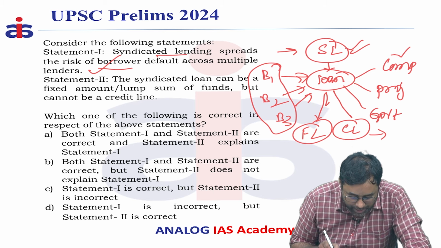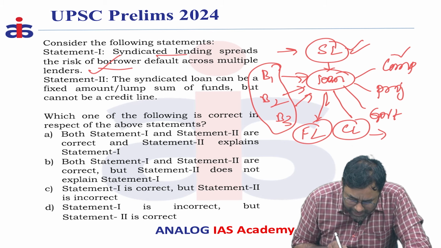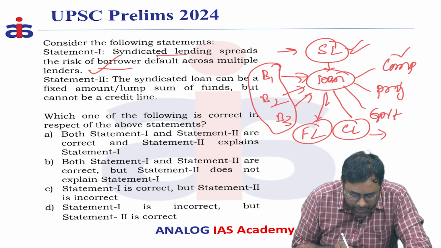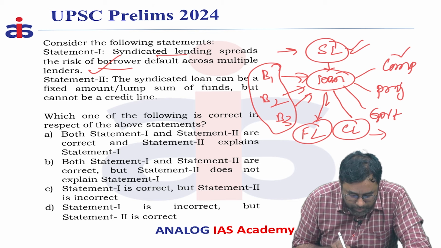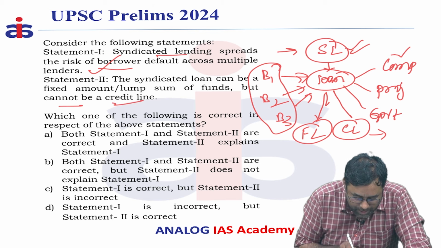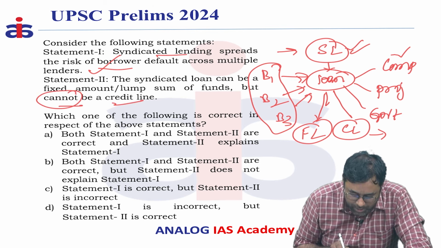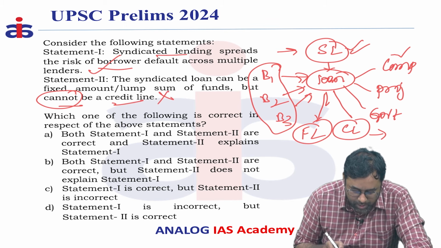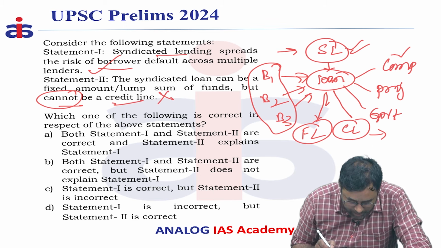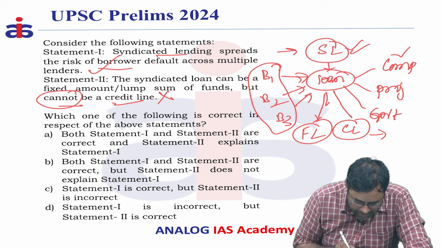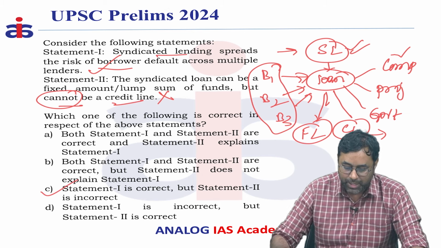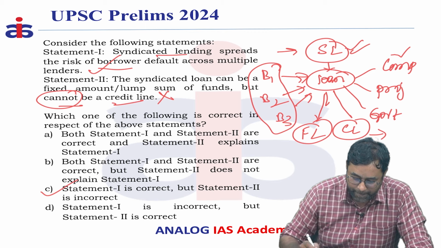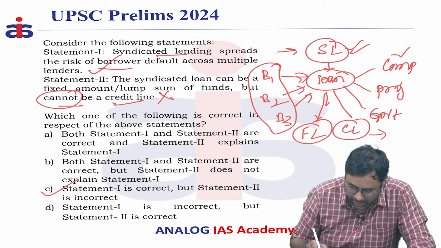And at the same time, a syndicate loan can be a fixed, lump sum amount of funds, but it cannot be a credit line. So this statement is not correct. That's why this statement is wrong. So statement 1 is correct, statement 2 is wrong. So that means option C is the correct answer. That is the point you need to remember. Okay, so option C is the correct answer.